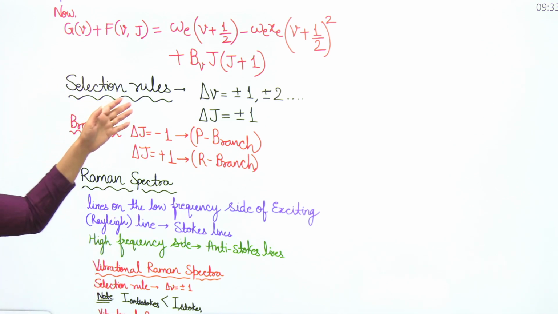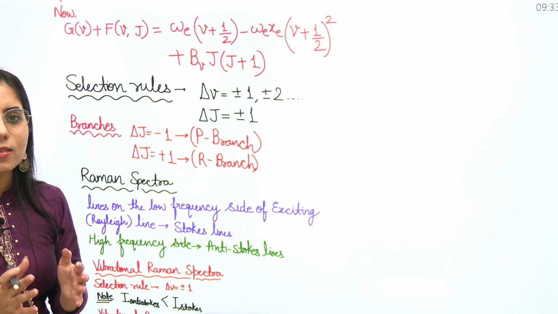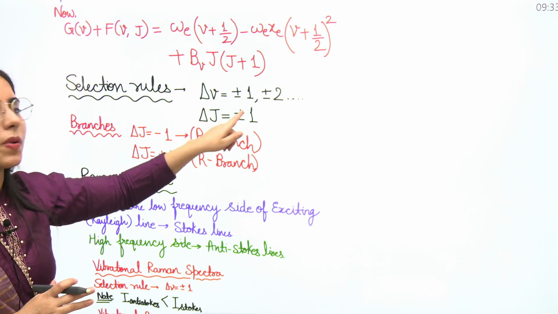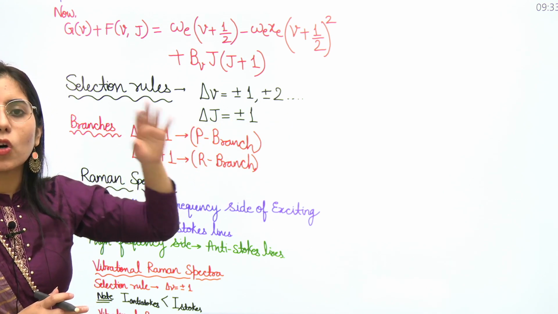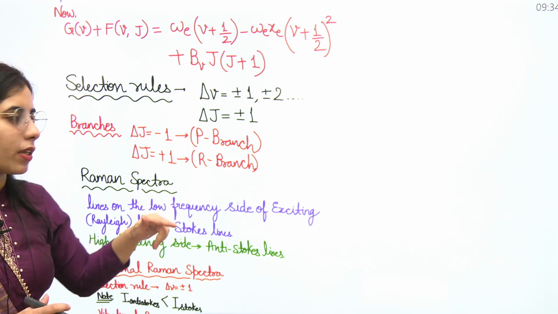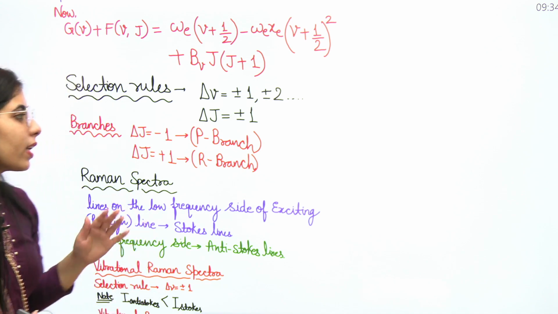Next point. What are the selection rules in this case? It is exactly going to be the same as we have for the separate cases, but here you have to consider them together. Delta V is equal to plus minus 1, plus minus 2 and so on, corresponding to the anharmonic oscillator. And delta J is equal to plus minus 1. That's what we are having. Clear? Next point.